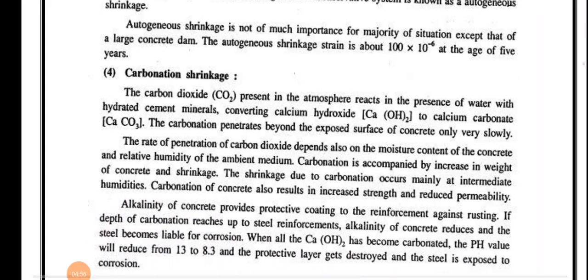And last is carbonation shrinkage. The carbon dioxide present in the atmosphere reacts with Ca(OH)2. When cement reacts with water, C-S-H gel and Ca(OH)2 are formed.